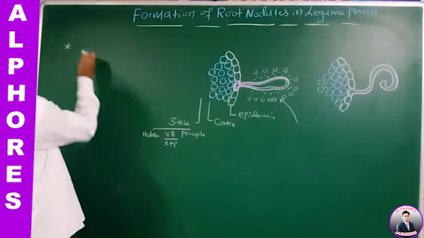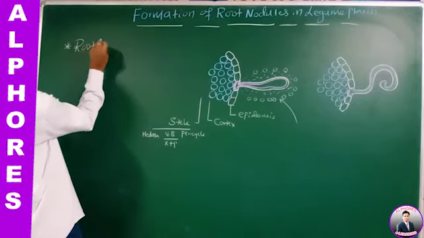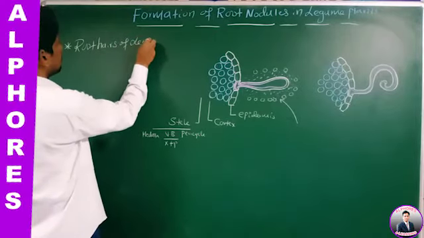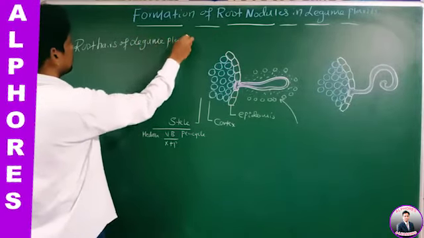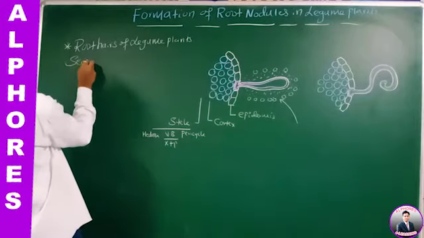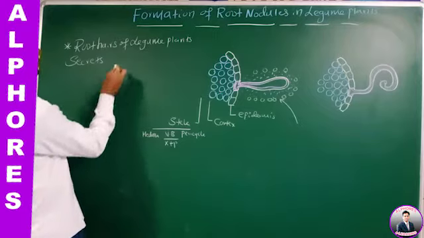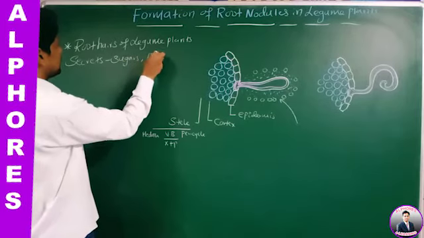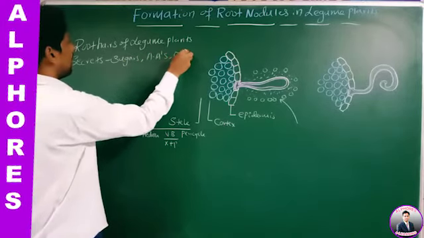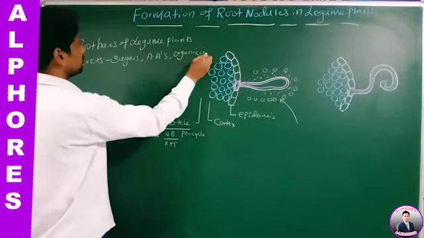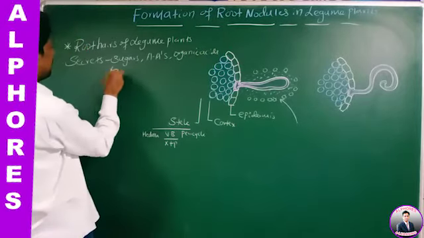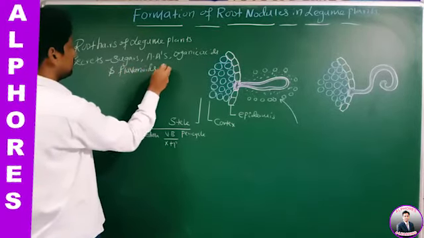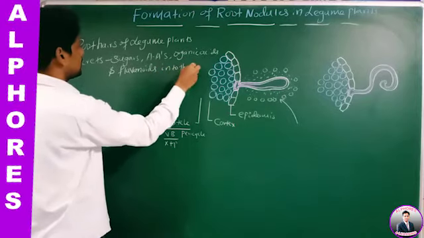Okay, right? Therefore, root hairs of legume plants secrete sugars, amino acids, organic acids, and flavonoids into the soil.